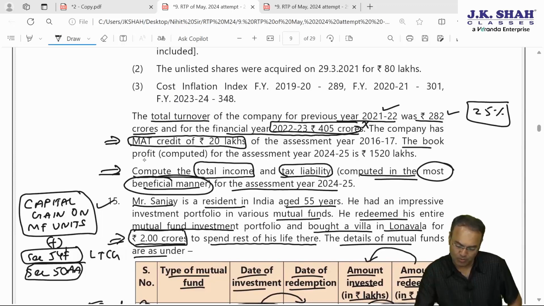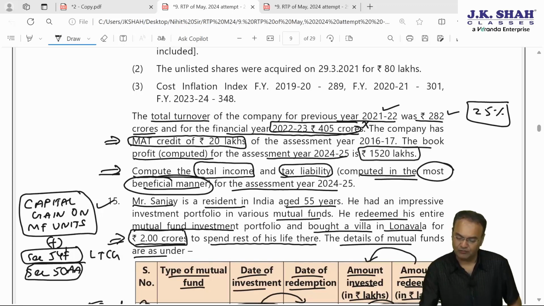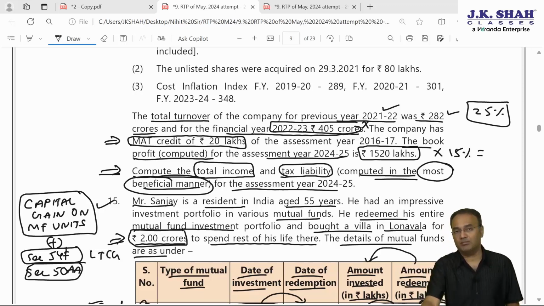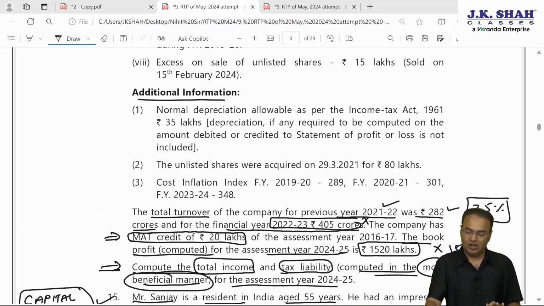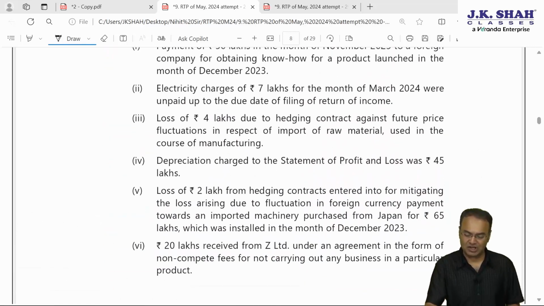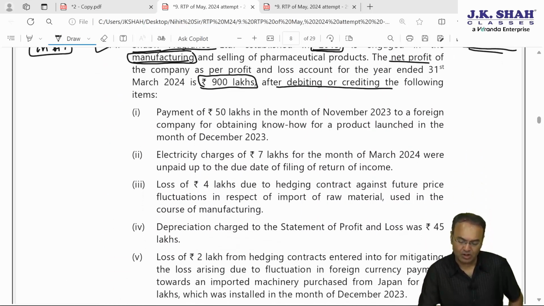Okay, the book profit computed for AY 24-25 is 1520 lakhs, 15 crore 20 lakh. Wow, book profit is readily given to us. Book profit into 18.5 or 15, answer 15%. 18.5% is in AMT, here it is 15%. That will be the company's MAT liability. However, as far as regular tax is concerned, we'll have to calculate it out.